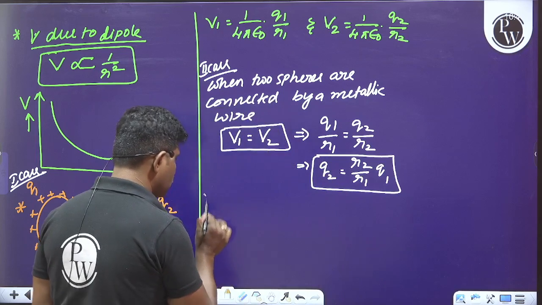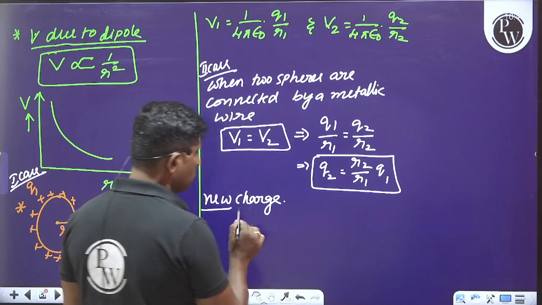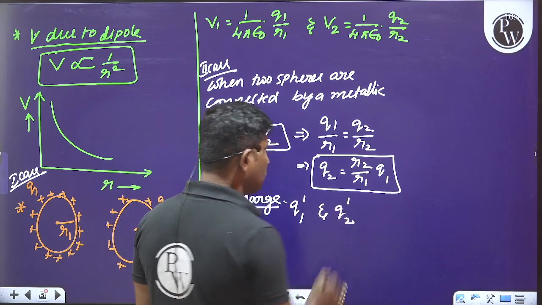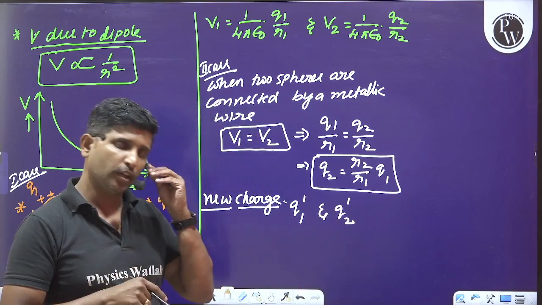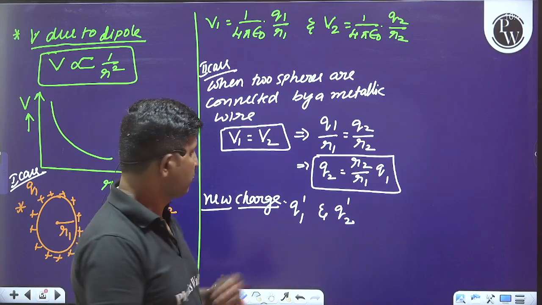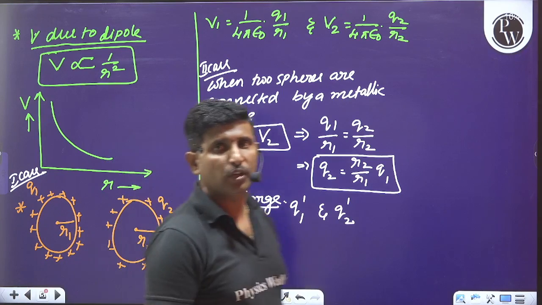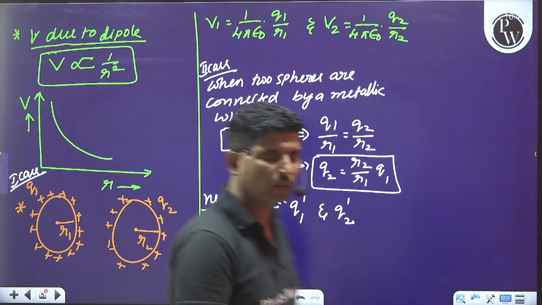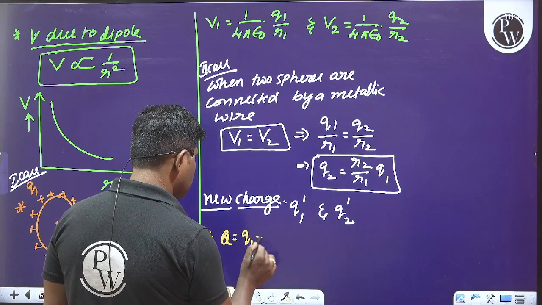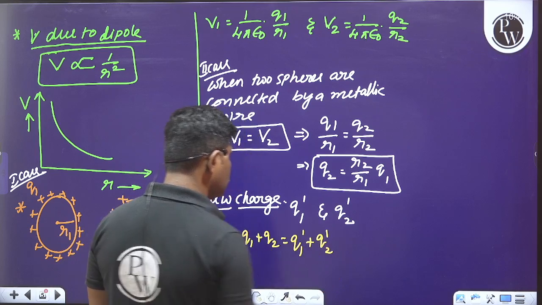So what is the new charge? Let us say q1 dash and q2 dash are the new charges on both the spheres. How can we find them? Just apply the law of conservation of charge. Capital Q, which is q1 plus q2, is equal to q1 dash plus q2 dash.